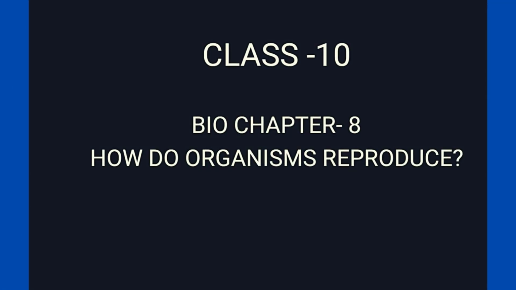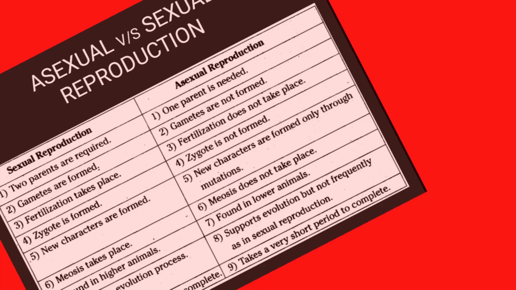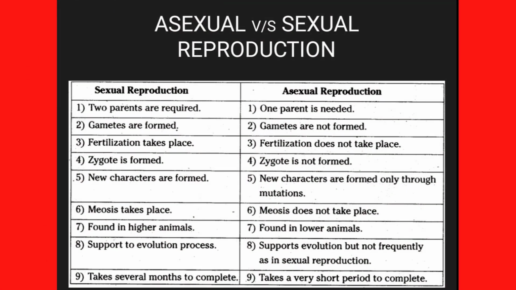Class 10th, Chapter 8, How do organisms reproduce? So today we will learn about sexual and asexual reproduction. So first, let's distinguish between asexual and sexual mode of reproduction.